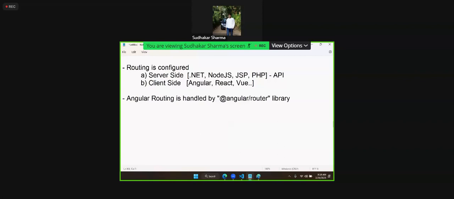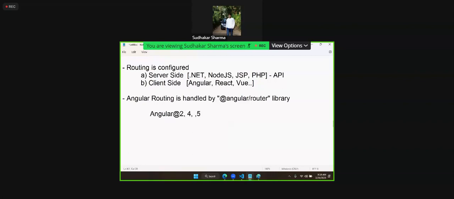One of the main reasons is, Angular started with which version? Angular started with 2. AngularJS is 1. Angular started with 2. After that, there is no 3; after that 4, 5, 6, all are there.